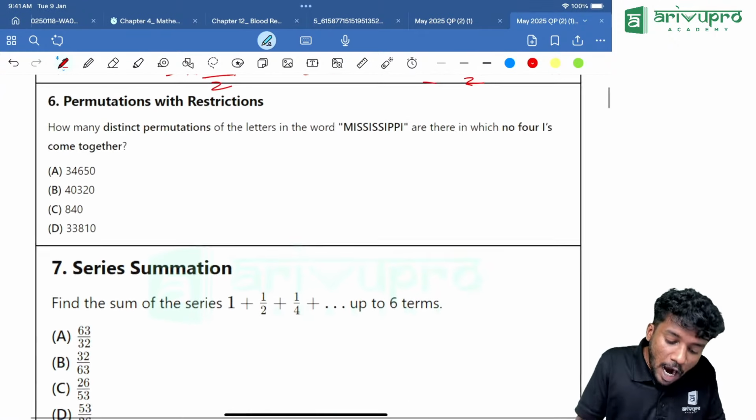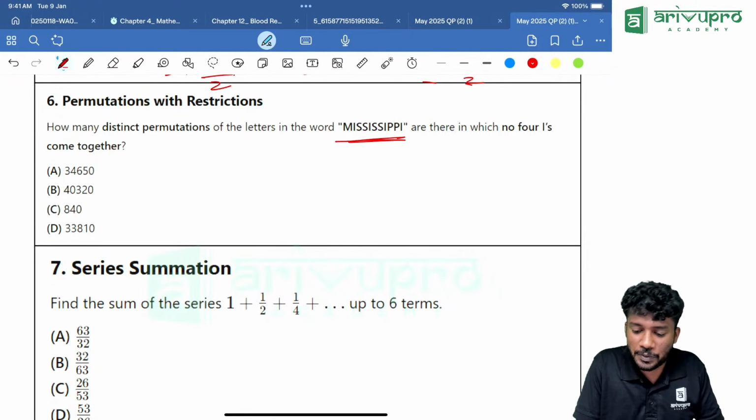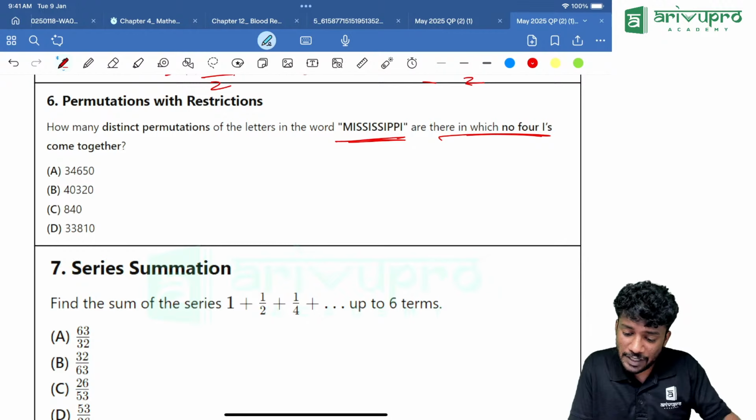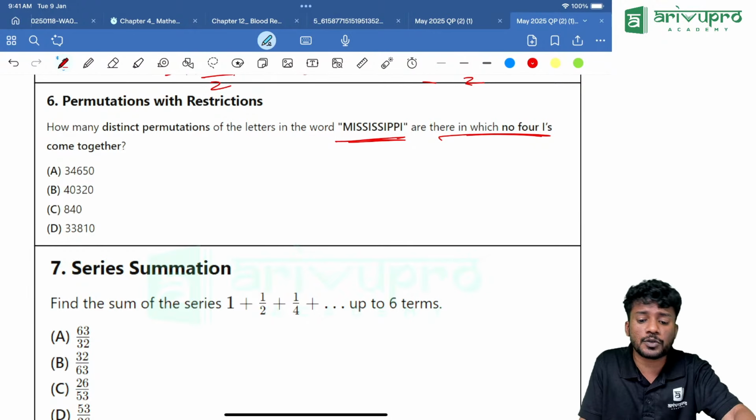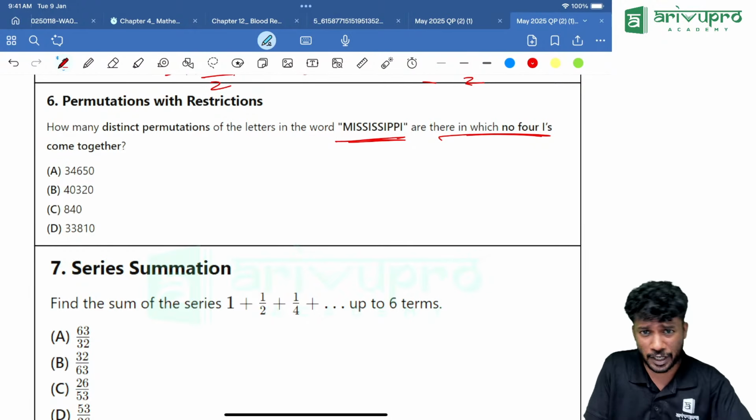Next one. How many distinct permutations of the letters of the word Mississippi are there in which no 4 I's come together? How will you do this? Please tell me. Yes, Mississippi. In total, how many letters are there? 1, 2, 3, 4, 5, 6, 7, 8, 9, 10, 11. 11 letters are there in total.